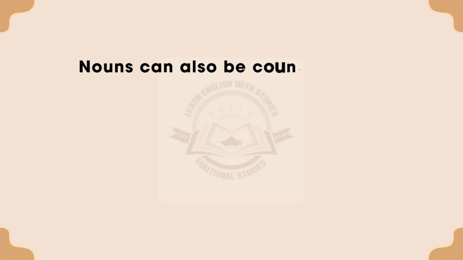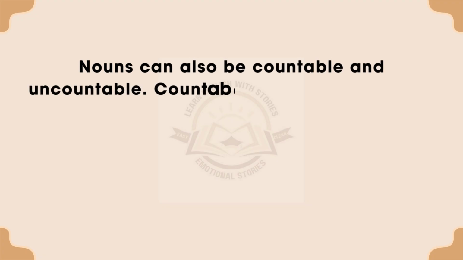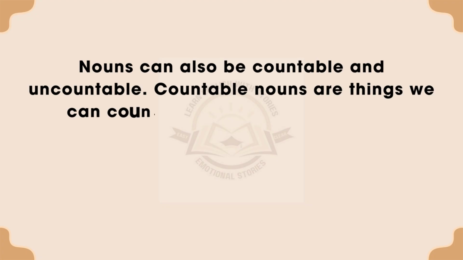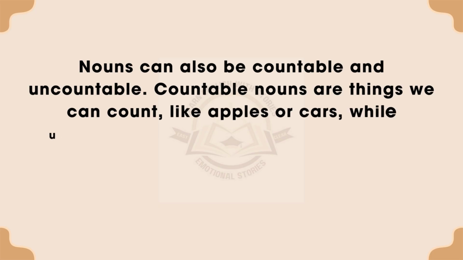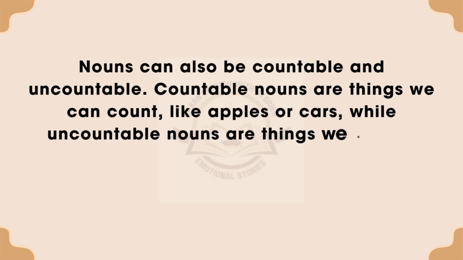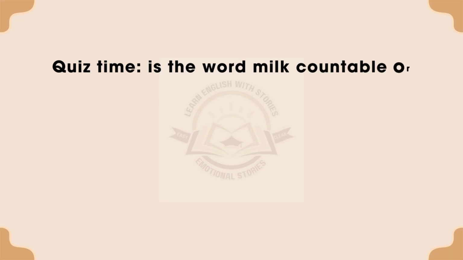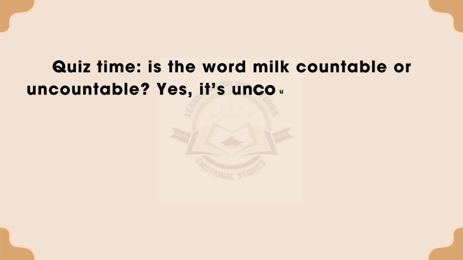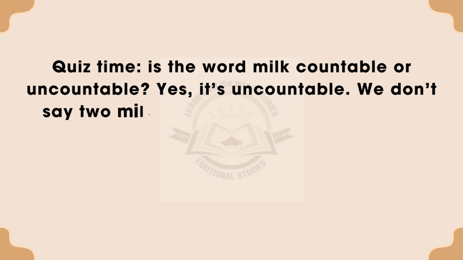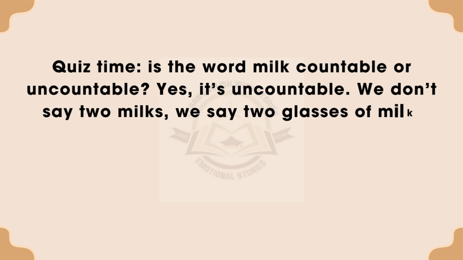Nouns can also be countable and uncountable. Countable nouns are things we can count, like apples or cars, while uncountable nouns are things we cannot count, like sugar, water, or money. Quiz time. Is the word milk countable or uncountable? Yes, it's uncountable. We don't say "two milks," we say "two glasses of milk."